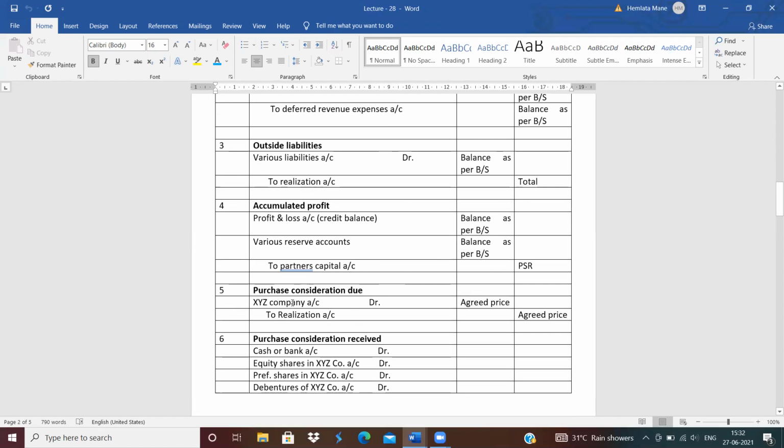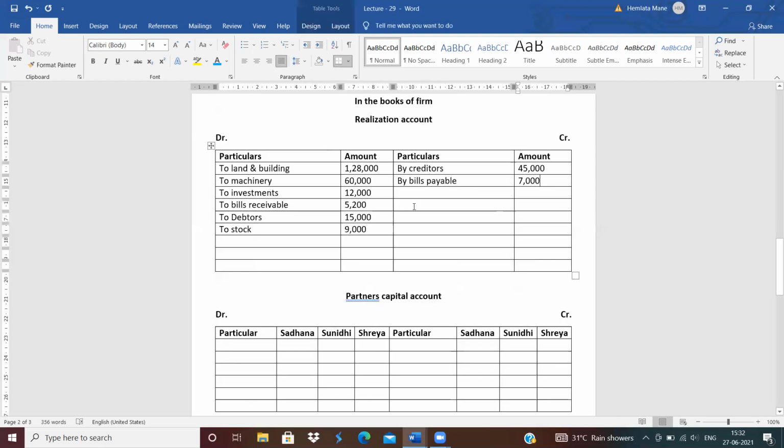What is the entry? XYZ company account debit. Here, what is the name of our company? Rhythm Limited. To realization. Means realization account credit side by new company. By new company. In bracket, write down PC. How much is the amount of PC? 2,60,200.